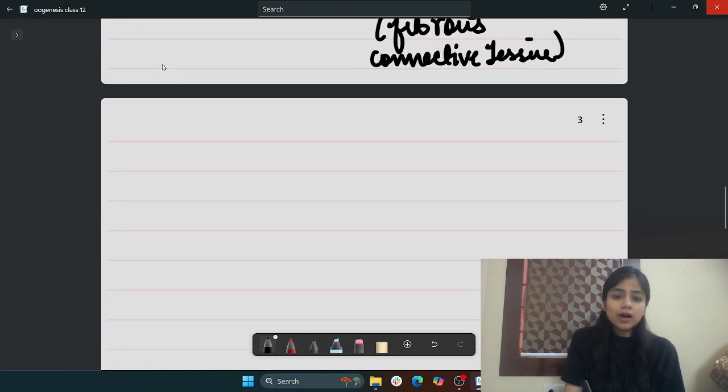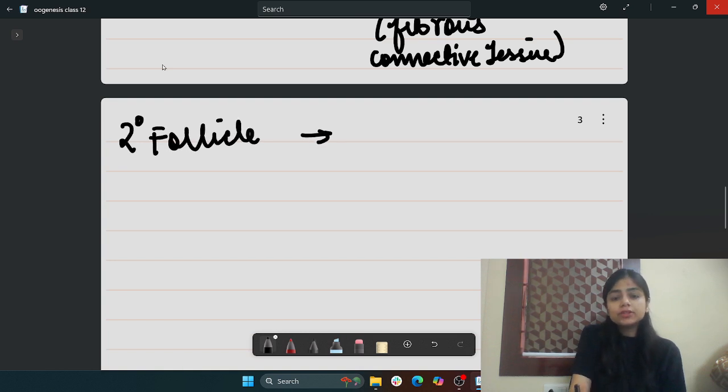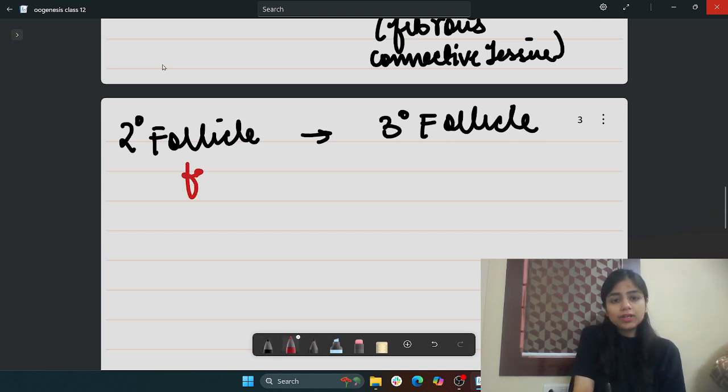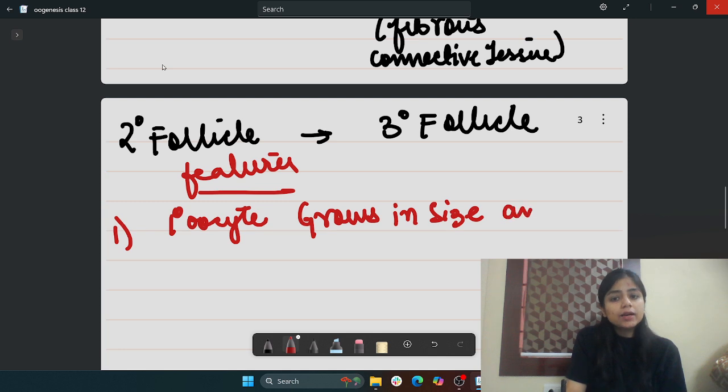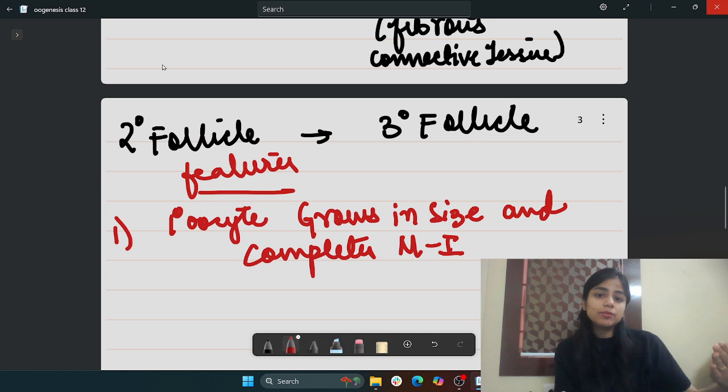Now the secondary follicle converts into the tertiary follicle. What are its features? Number one: the primary oocyte grows in size and completes the first meiotic division, meiosis 1. That means the meiosis 1 that was arrested in the primary oocyte gets completed.